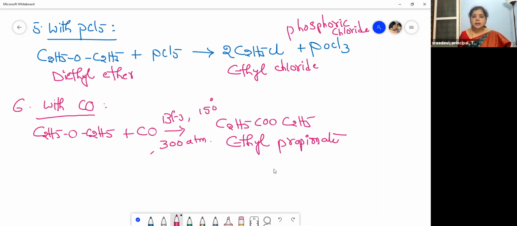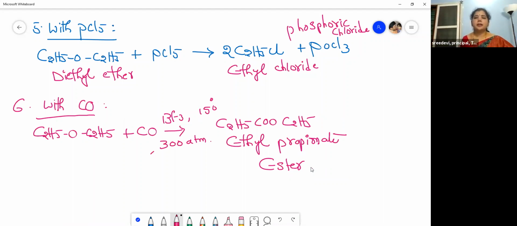RCOOR is an ester. Okay, please remember. So this is the reaction with carbon monoxide. When it reacts with carbon monoxide in the presence of boron trifluoride, at 150 degrees centigrade and 300 atmospheres pressure, it gives an ester, that is ethyl propionate.